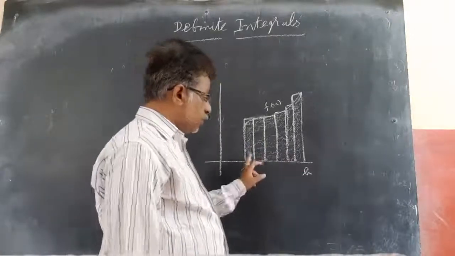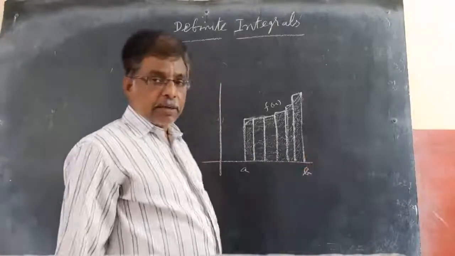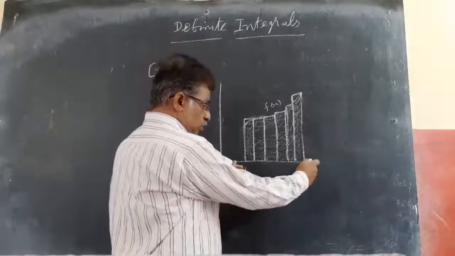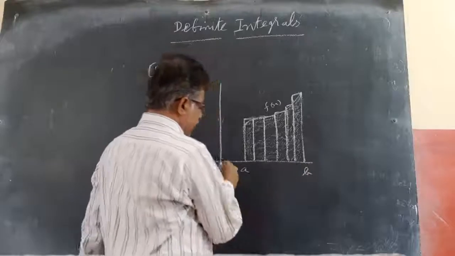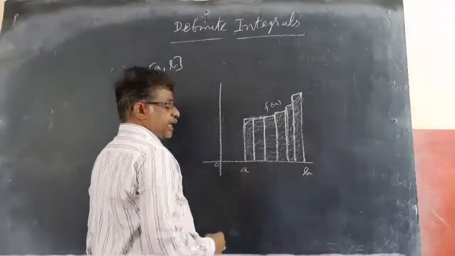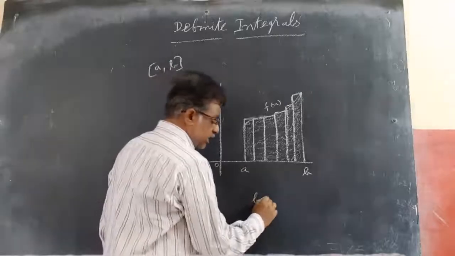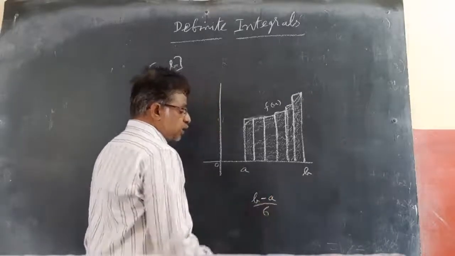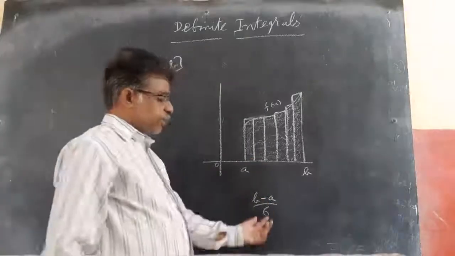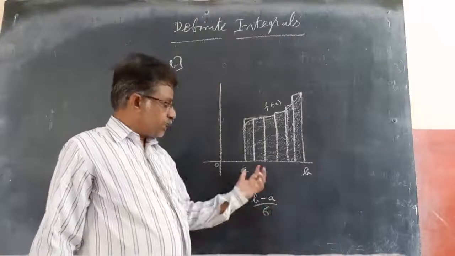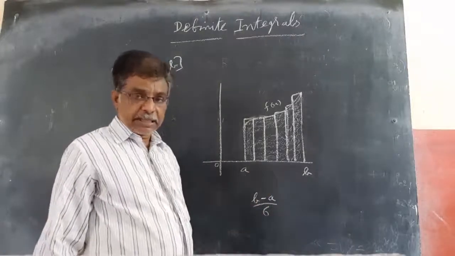I am dividing into 6 parts. Means this is A, and this total length is B minus A, because this is starting from 0. So this total length B minus A is divided into 6 parts. Observe, B minus A is divided into 6 parts, so the width of each part is B minus A by 6.